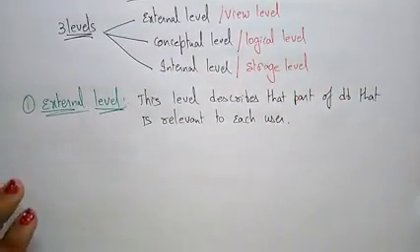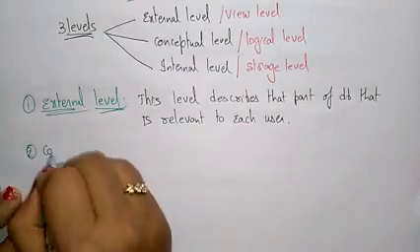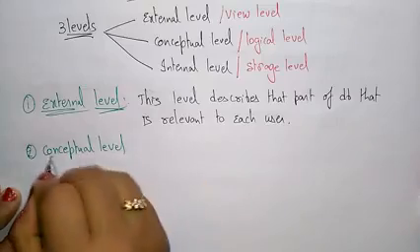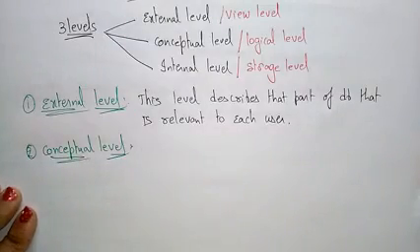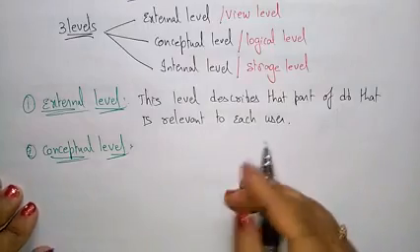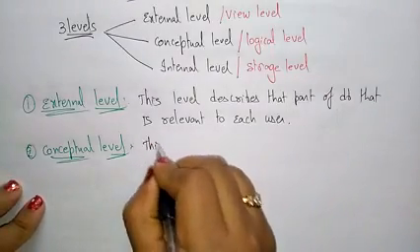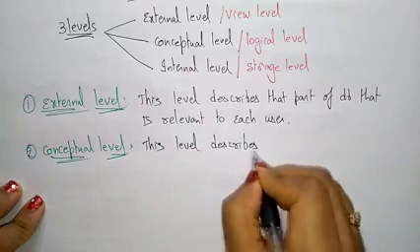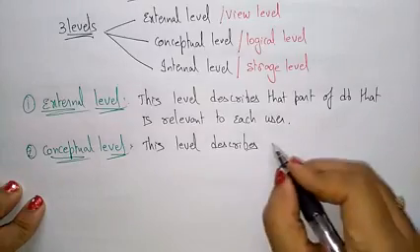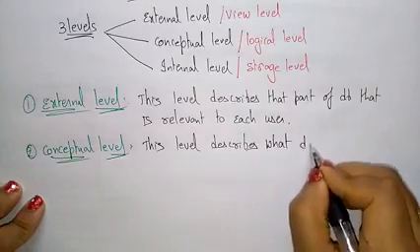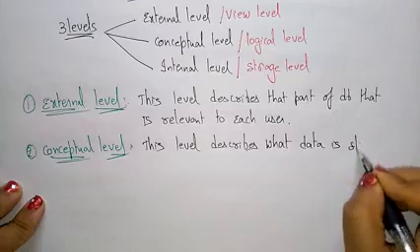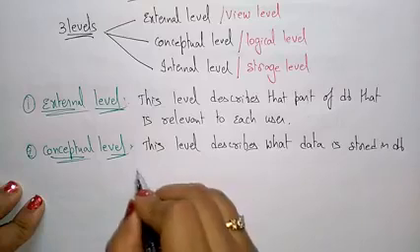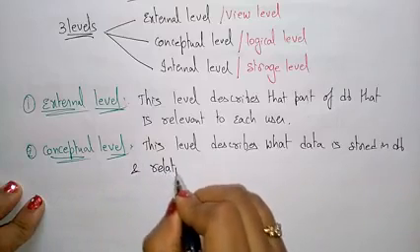So the next is the conceptual level, also called as logical level. So conceptual level means this level describes what data is stored in database and relationship.